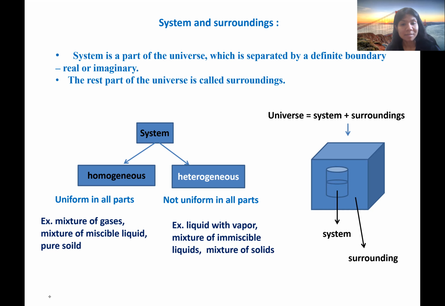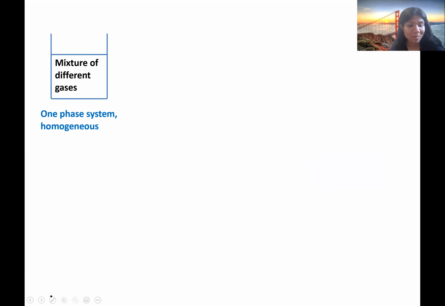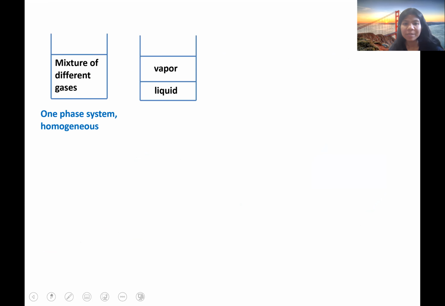A mixture of solids is also an example of a heterogeneous system. Let me show this here. So a mixture of gases, this is a one phase system, and this is an example of a homogeneous system. And a mixture of liquid with vapor, this is a heterogeneous system, and this forms two phases.